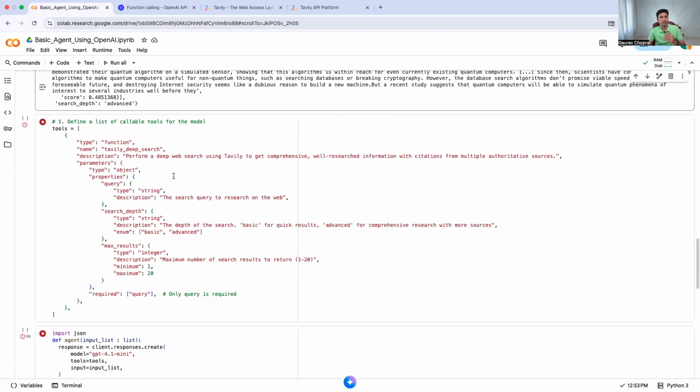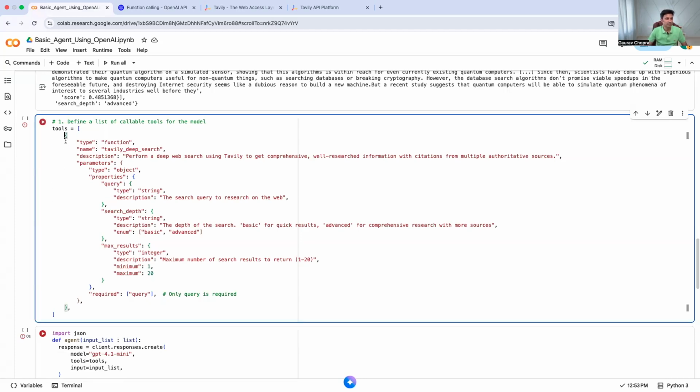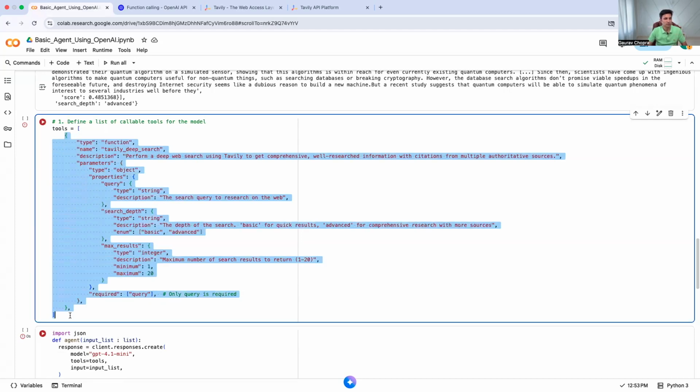Before I make an LLM into an agent, what do I need? I need to first define a tool configuration. Otherwise, the model will not know what the tool is or how to call it. It's called the OpenAPI structure, which we use.